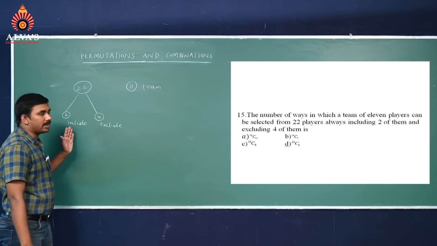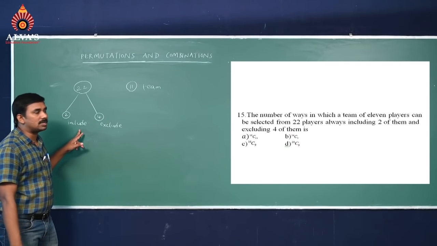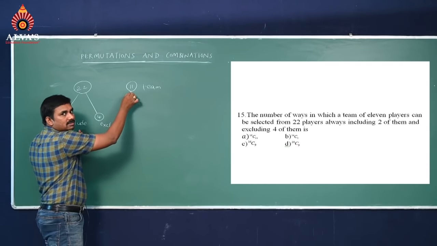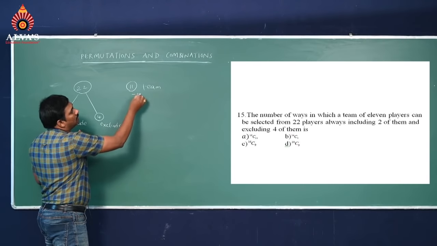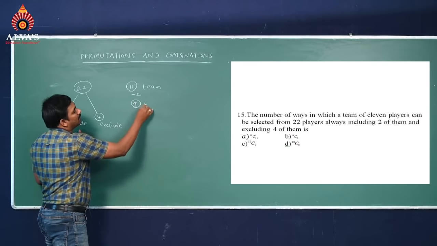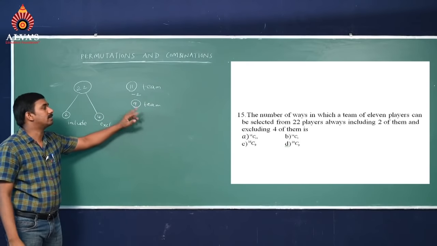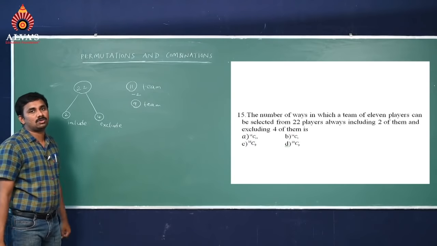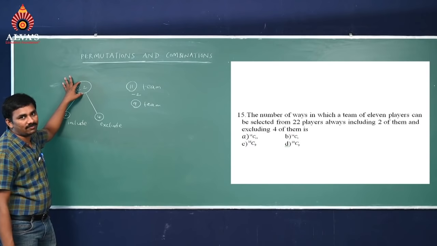So 2 persons are included and 4 persons are excluded. If you include 2 persons always, there is only 11 minus 2, that will become 9 members only we have to select, because always 2 persons are included here. Then 2 persons included means 20 members left here.